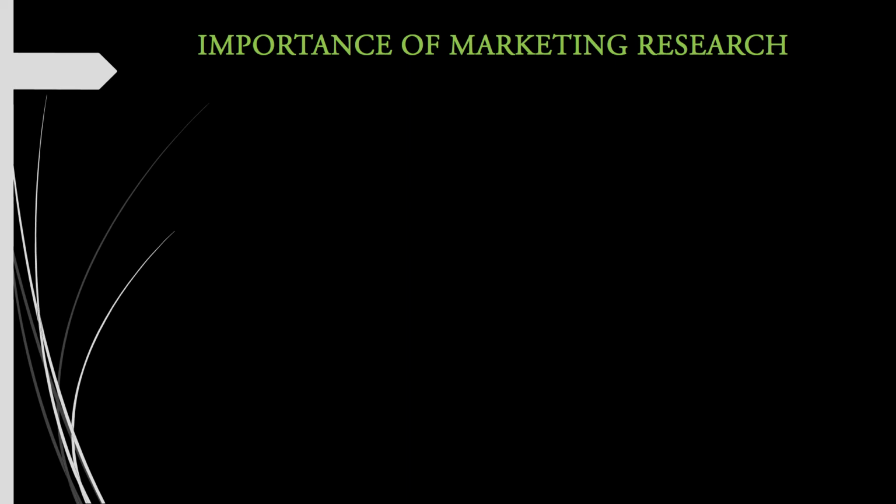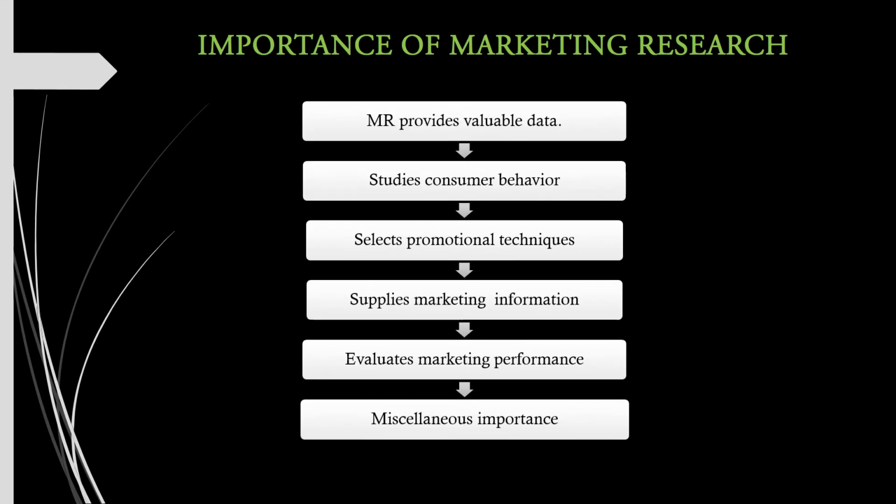Now, we can go step by step to find out how marketing research is executed. Firstly, marketing research provides valuable data. Next, it studies and provides data about consumer behavior. It helps to select suitable sales and promotional techniques.